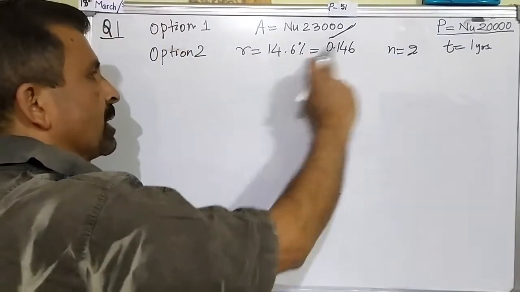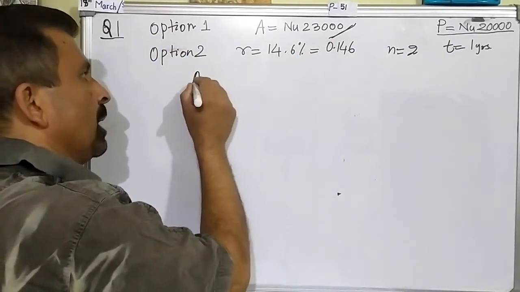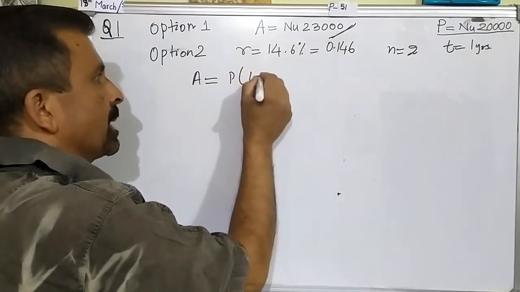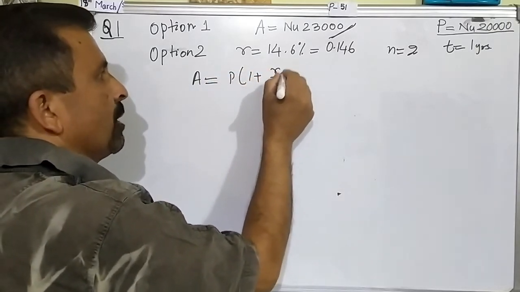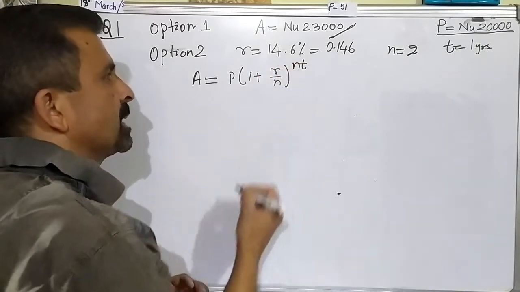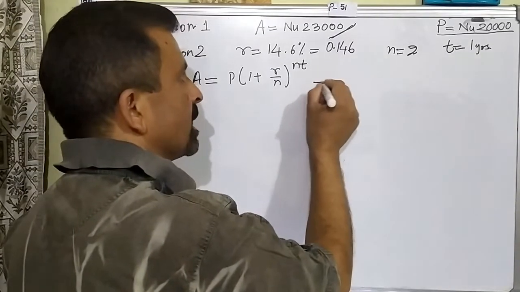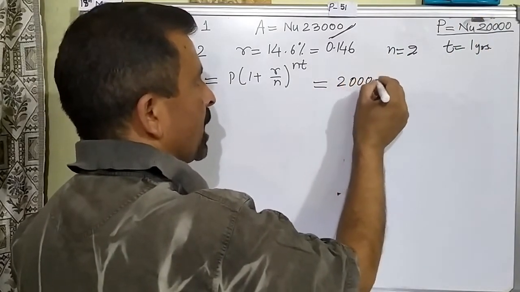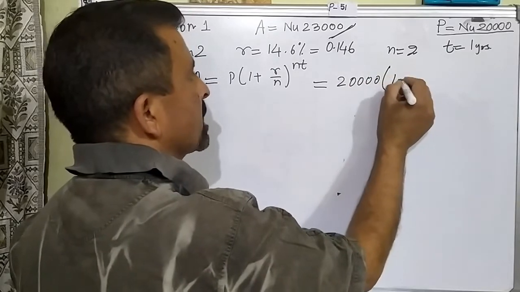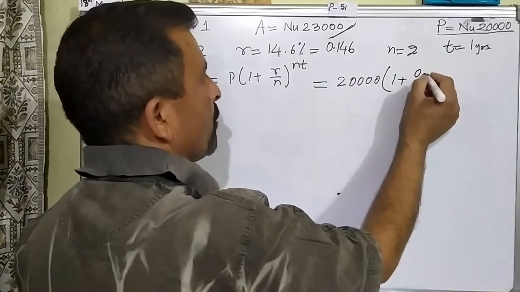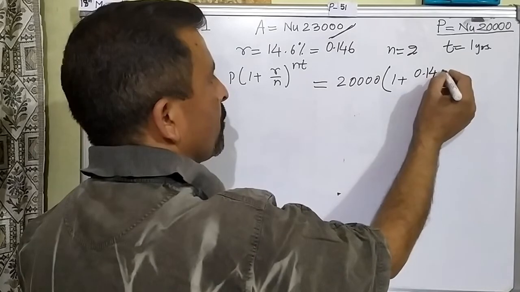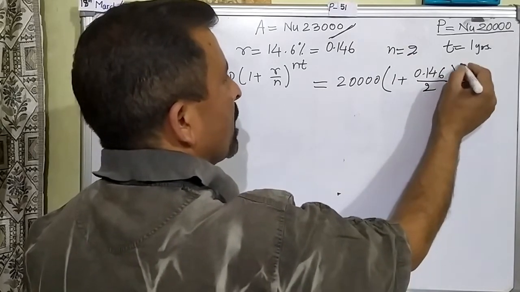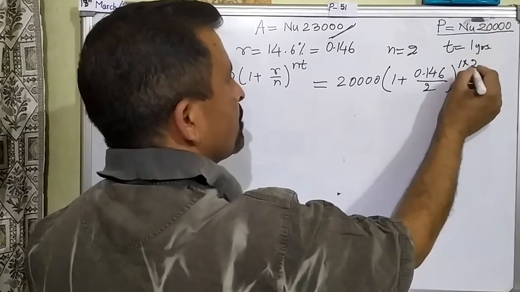Now we will calculate for this given condition what would be the amount. The formula for the compound interest is P into (1 plus R over N) whole to the power NT. This is the formula that we use for compound interest. Now let us put it in. P is the loan, which is 20,000, into 1 plus R. R is the rate, 0.146, divided by frequency, that is 2, whole to the power 1 times the frequency 2.